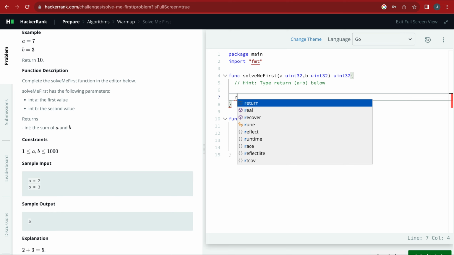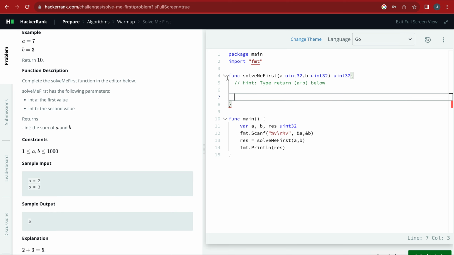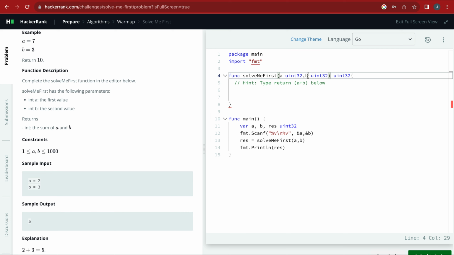So here is just a matter of the signature of this function, solve me first. What this tells you is that it takes in A and B, both of uint32, like you see A and B here in the sample input. It's also expected to return a uint32 here. So your answer should be a uint32.